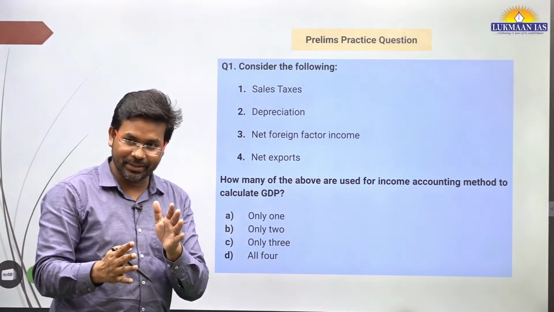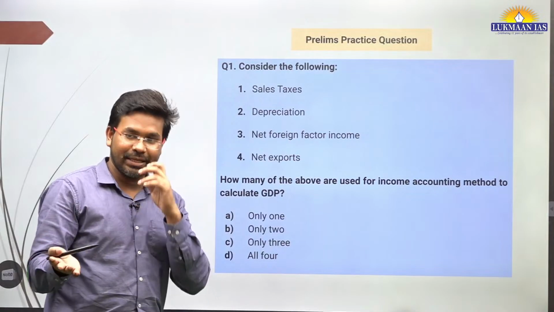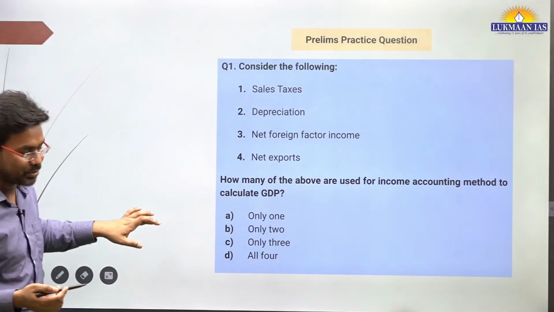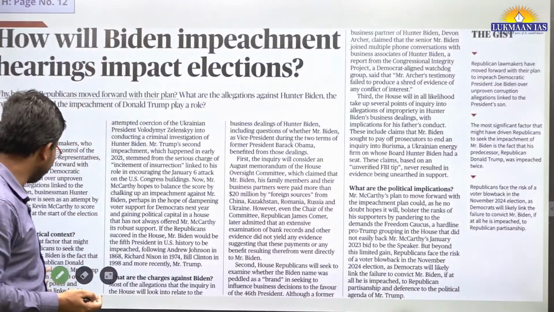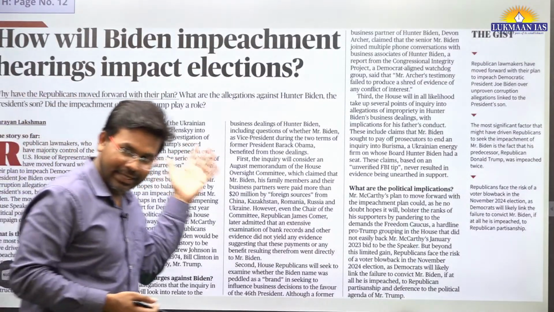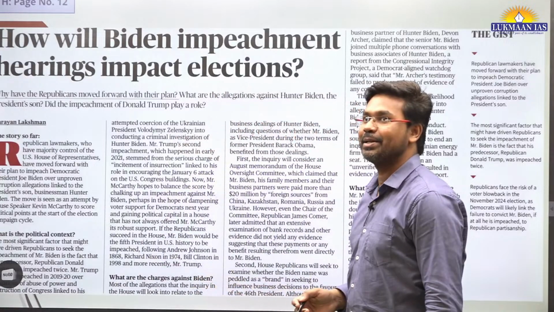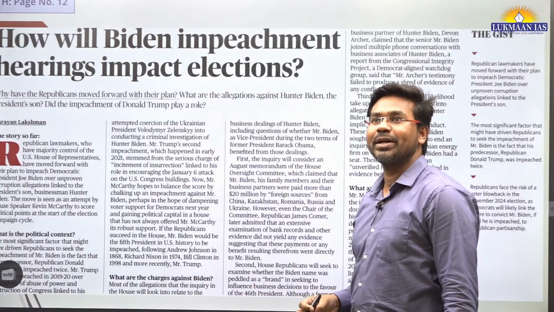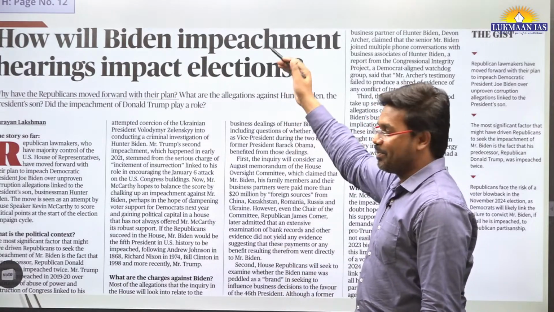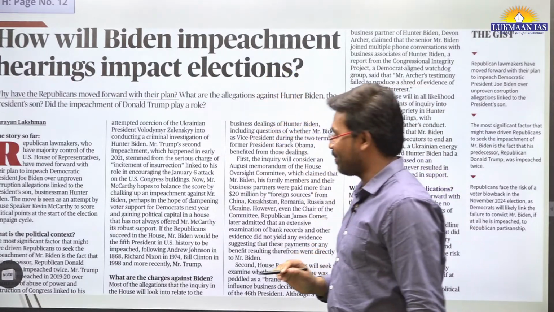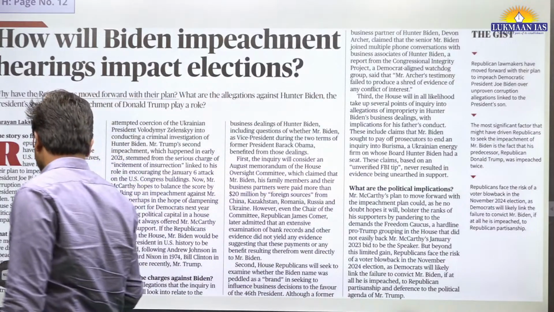There are different methods: one is income, another is expenditure. We need to look into it, maybe at a later point. I'll write it down, maybe in the description. Someone has written 1 and 4. Fourth is not there, but for second and third, you have applied good logic. So we'll see this thing.